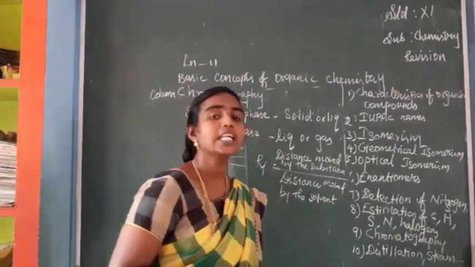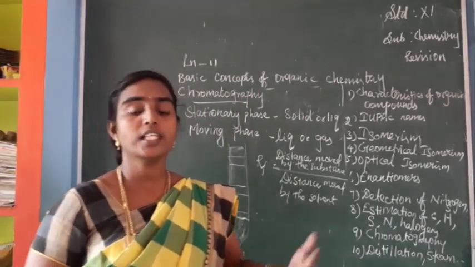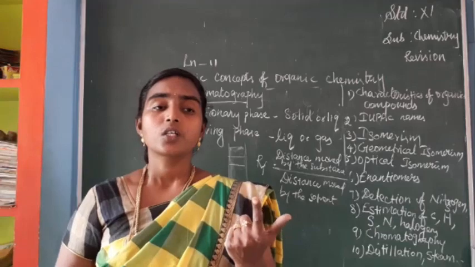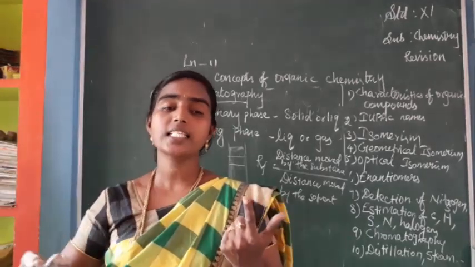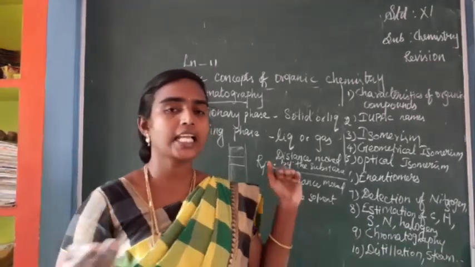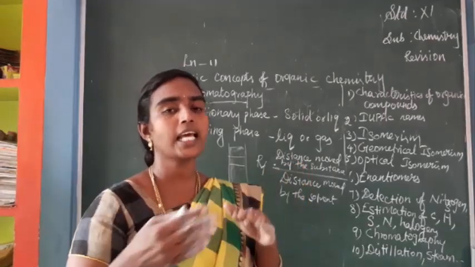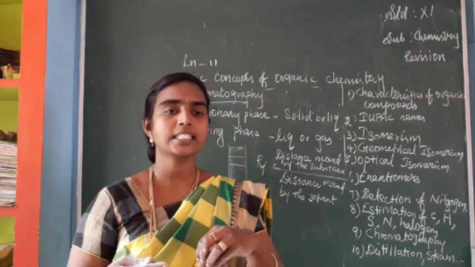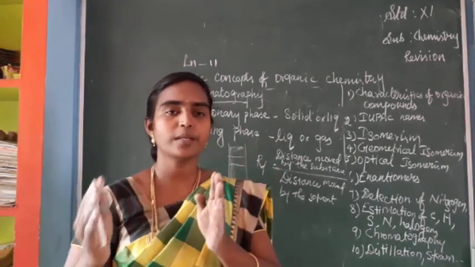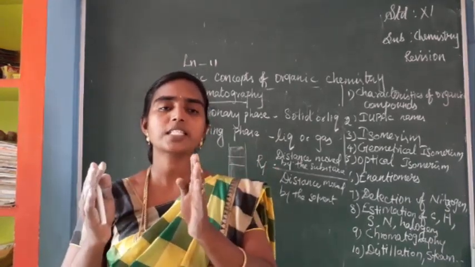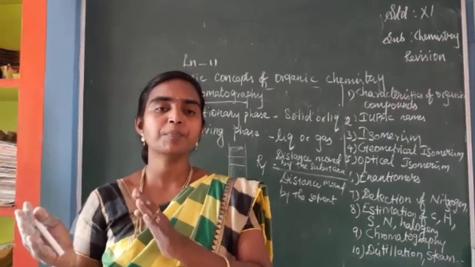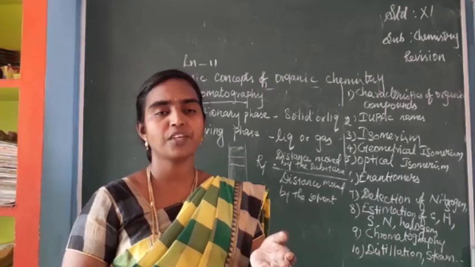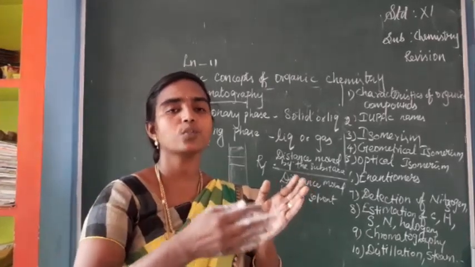Next we have seen detection of elements: detection of nitrogen, phosphorus, carbon, and halogens are also given. In that I have explained nitrogen and sulfur. If the organic compound contains nitrogen, it is in the form of sodium cyanide. This sodium cyanide is treated with ferrous sulfate, giving sodium ferrocyanide.